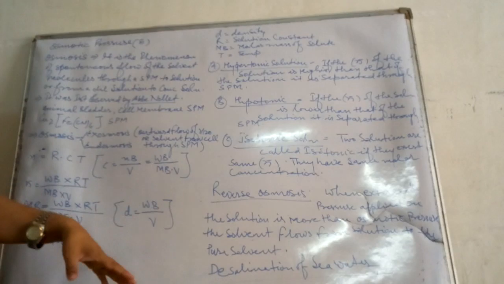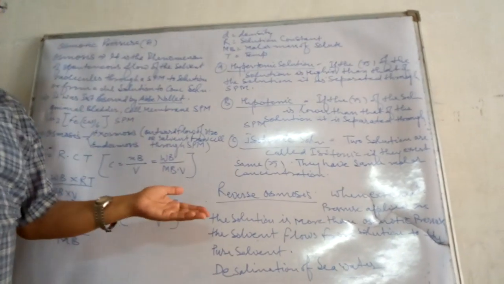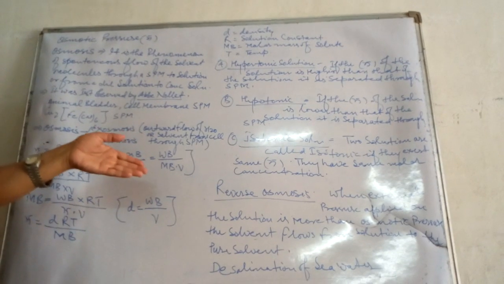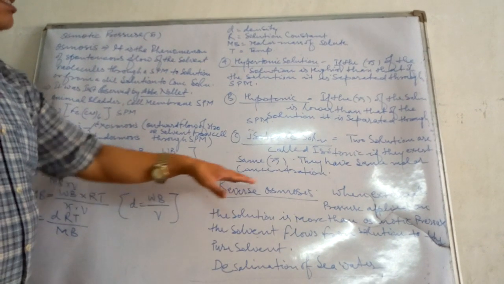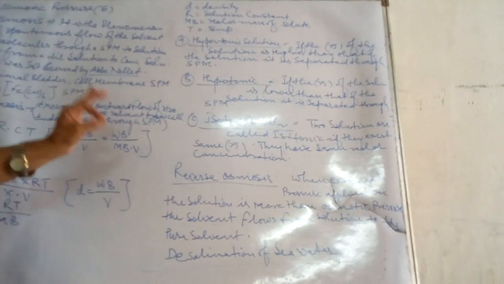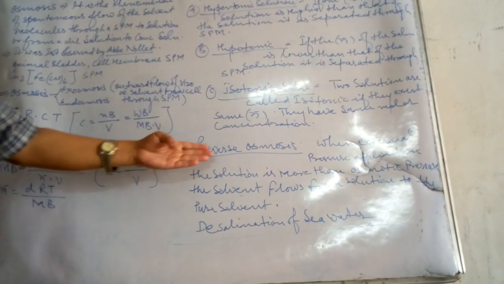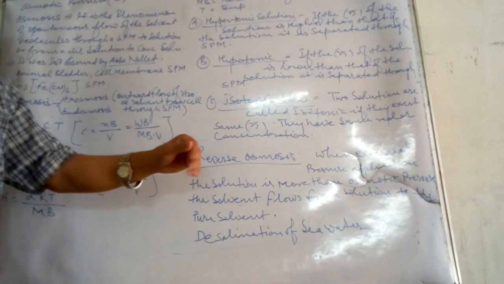Now at the very last, I will discuss one very important topic, children, which is quite useful in the modern era: reverse osmosis. This is usually a question in your board exam. So what is reverse osmosis?